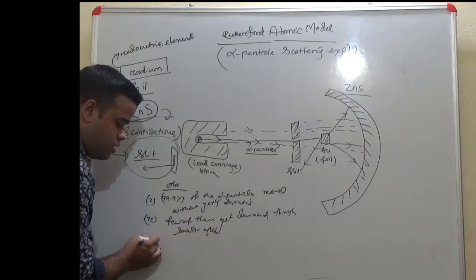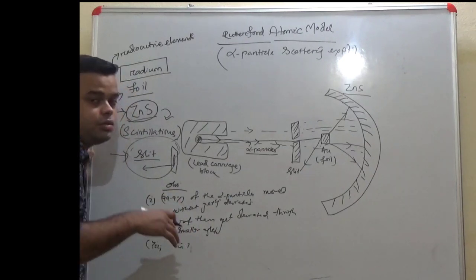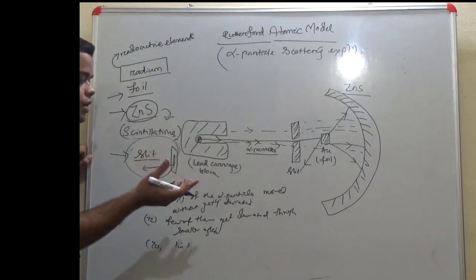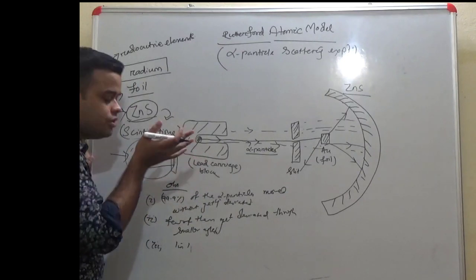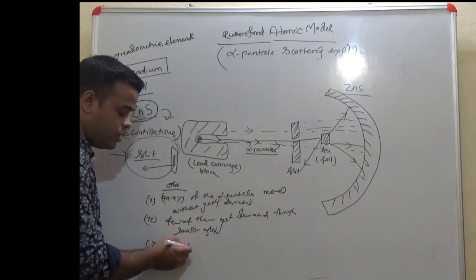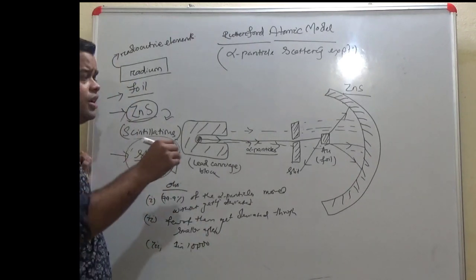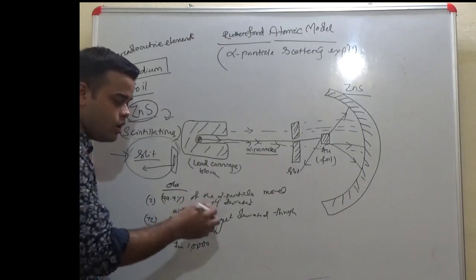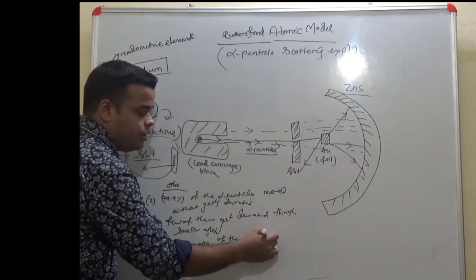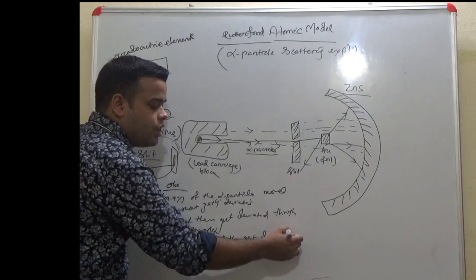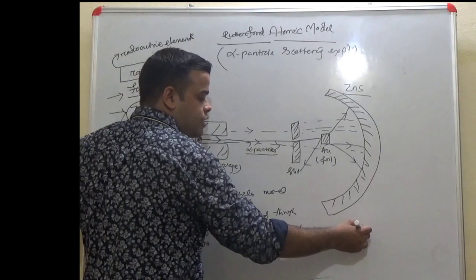And the last observation was that 1 in 8, if we take lakhs 10,000s as the core number, suppose we have sent 10,000 alpha particles into the gold foil surface, then 1 in 10,000, or in some books it is stated as 1 in 18,000, get deflected, or we can say bounced back by a 180-degree angle.